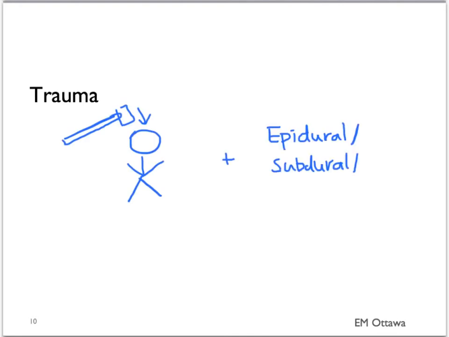Trauma is caused by direct head injury. It is often associated with other bleeds. The extent of the bleed will determine the patient's presenting complaint and their neurological status.